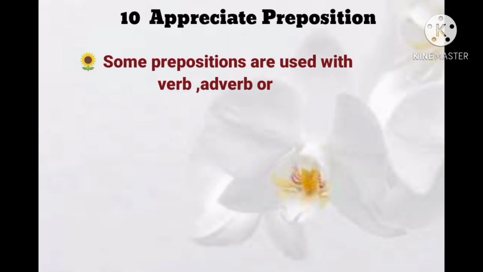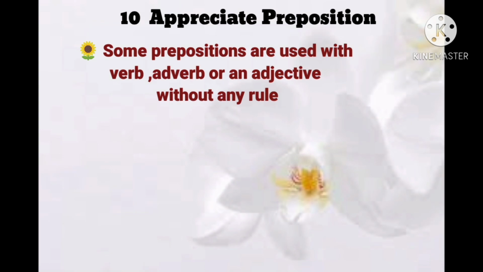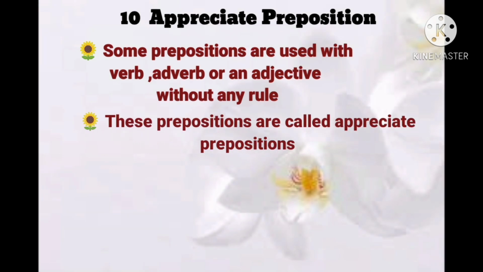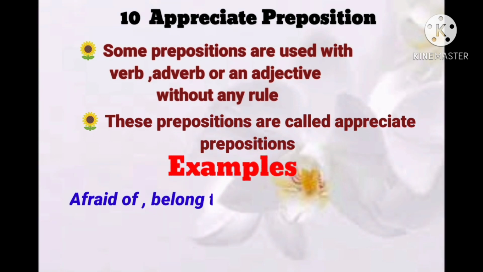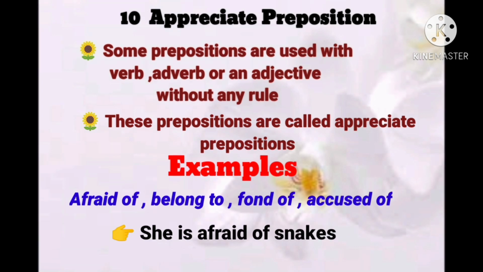Appropriate prepositions. Some prepositions are used with a verb, adverb, or adjective without any rule and are called appropriate prepositions. Examples: afraid of, belong to, fond of, accused of. Now we'll use a sentence. She is afraid of snakes. So afraid of is an example of an appropriate preposition.